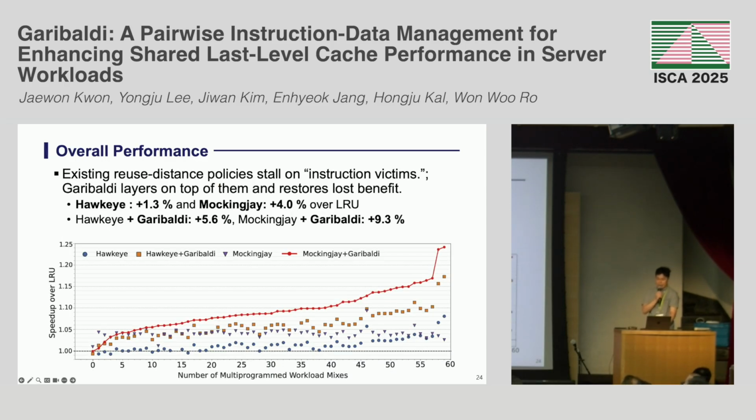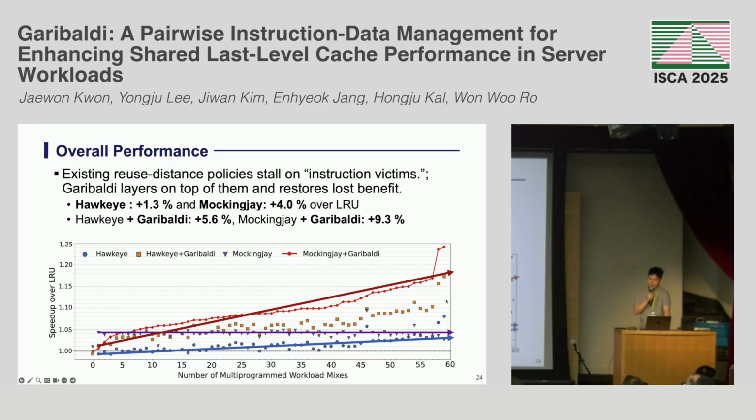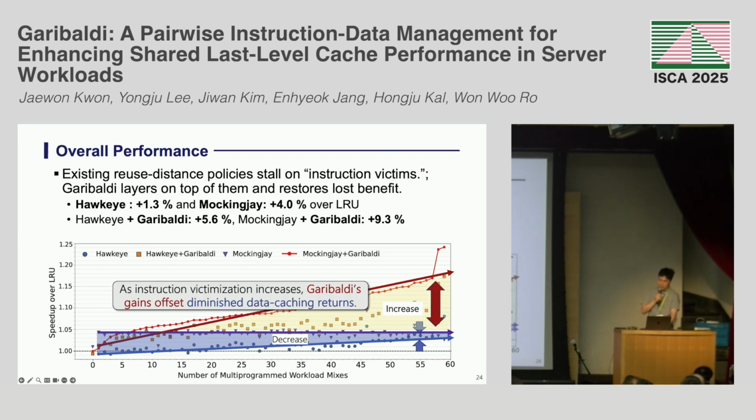We first conduct an end-to-end performance comparison between state-of-the-art reuse distance-based LLC management policies and Garibaldi. You can see that Garibaldi makes a substantial performance gain. One interesting trend here is that as the instruction victim phenomenon becomes more prominent, the performance gap between Hawkeye and Mockingjay diminishes, as Mockingjay's advantage in better data caching is offset by the delay caused by instruction victimization. In that case, Garibaldi's gain increases more and offsets the diminished data caching return.